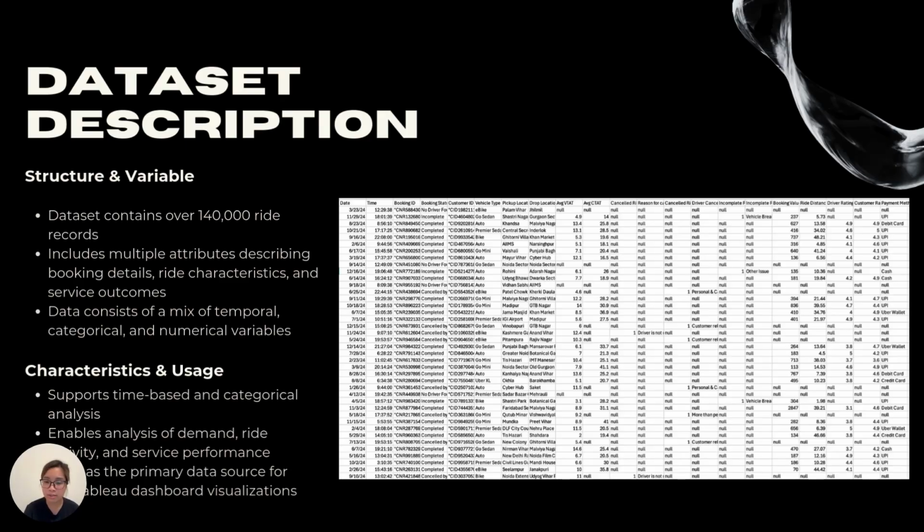completions, cancellations, and failures. This dataset supports both time-based analysis, like hourly and weekly patterns, and categorical analysis, such as vehicle types and cancellation reasons. It enables us to explore demand trends, ride activity, service reliability, and operational performance.